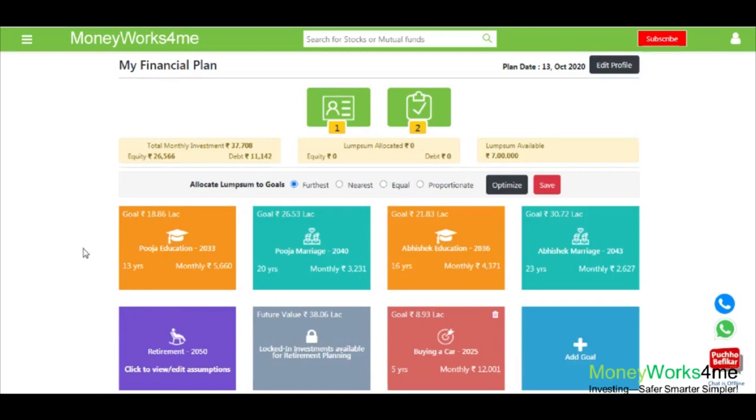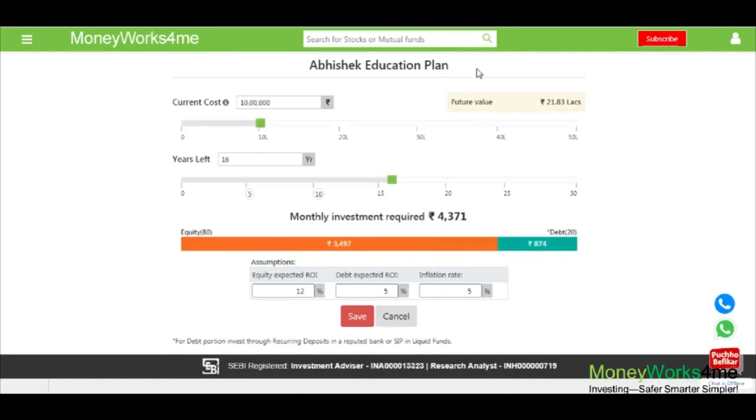Once you save this, you see a basic plan for the three common but most important goals, that is children's higher education, their marriage and your retirement. You can click on each goal and check how this has been arrived at. For example, the higher education goal.